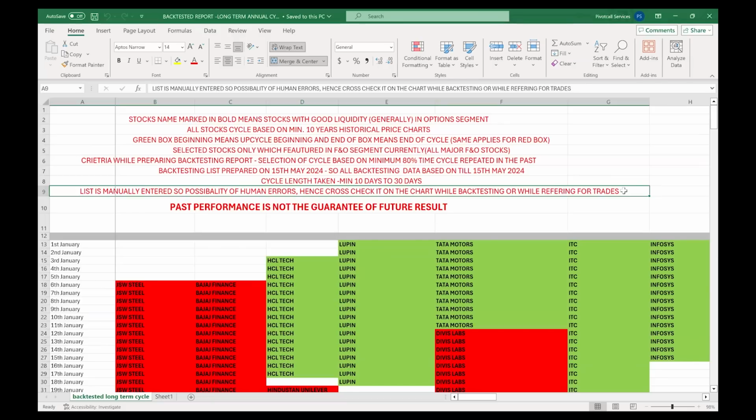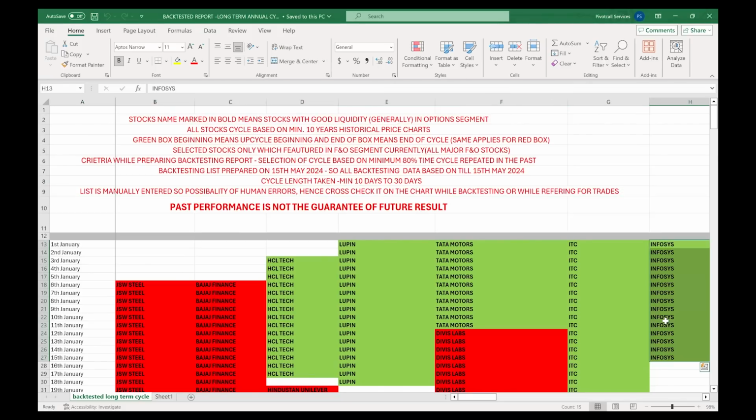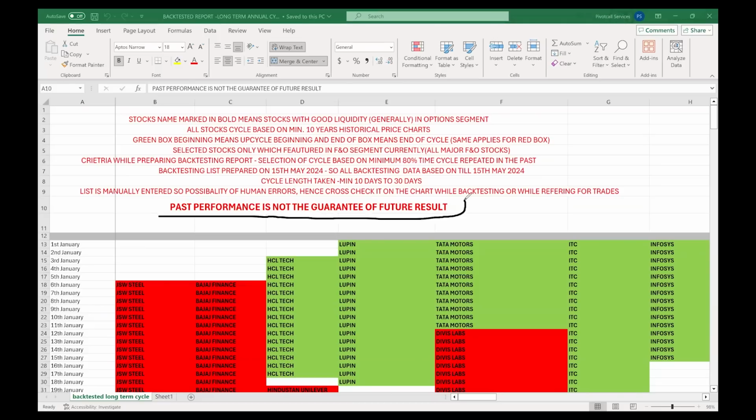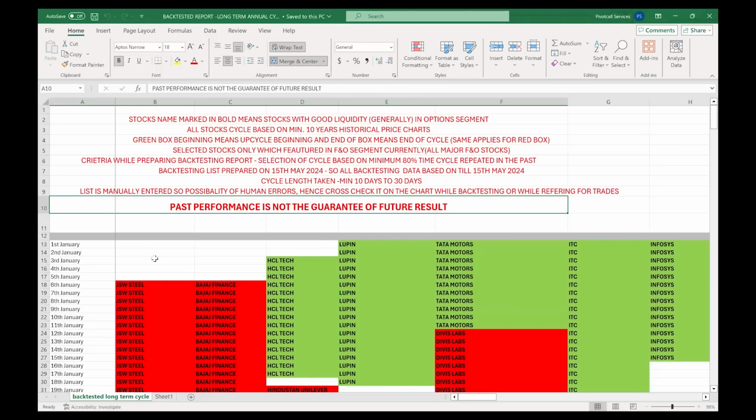So that's why what I suggest is that you cross-check it, verify it on the historical charts. I have checked it on TradingView, so I suggest you check it on TradingView only. Don't just rely on this backtested report thinking, oh, everything is right, I'll trade based on whatever is shown here. No, you go and cross-check it, verify it. Past performance is not a guarantee of future results. So this is about the time cycle report.